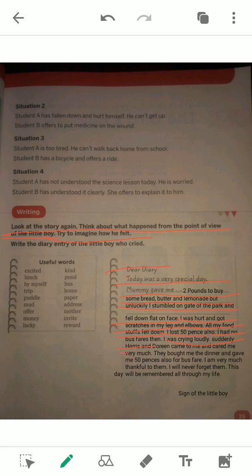Suddenly, Harris and Doreen came to me and cared for me very much. They bought me dinner and gave 50 pence for bus fare. I am very much thankful to them. I will never forget them. That means I will surely never forget. This day will be remembered all through my life. At last, your signature here.